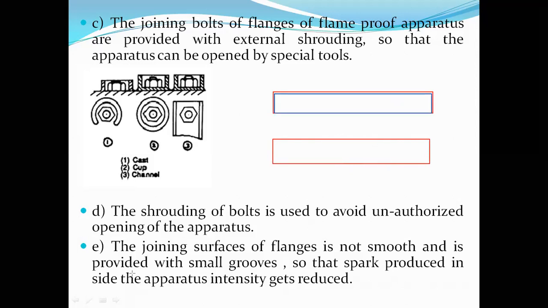The joining surface of flanges is not smooth. It contains some grooves, like this. These are all called grooves because the surface is not smooth.